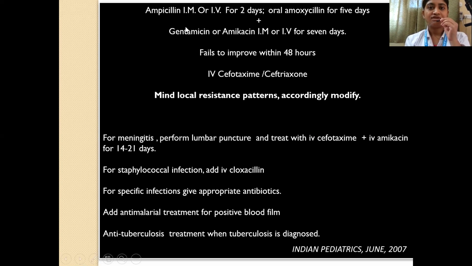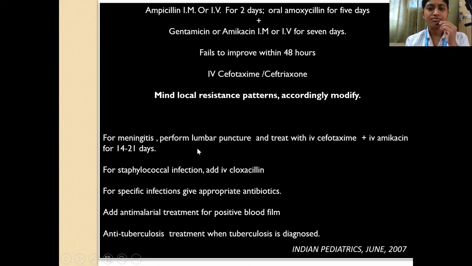So what we usually do is we give ampicillin, IV or IM for 2 days, then oral amoxicillin, or you can give oral amoxicillin for 5 days. So these will provide gram-positive cover and some gram-negative cover. Along with that, you give gentamicin or amikacin, IM or IV for 7 days, which will provide an excellent gram-negative cover. If with these empirical antibiotics, the child fails to improve within 48 hours, then you give IV cefotaxime or ceftriaxone. And definitely you have to take into consideration the local resistance patterns when you are giving empirical antibiotics.